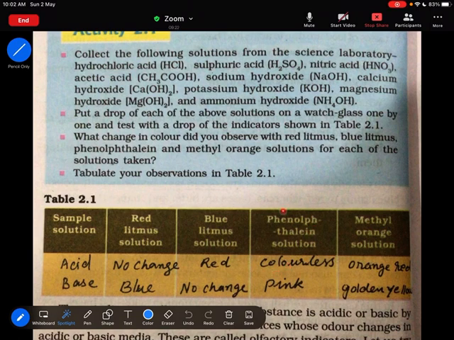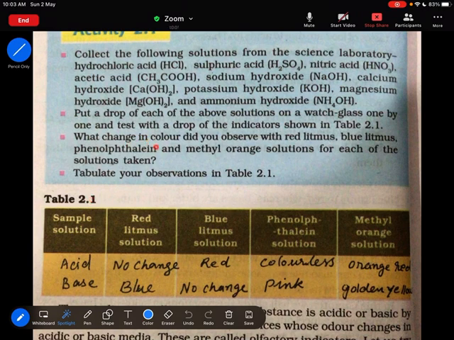Phenolphthalein is an indicator. So if you add this indicator phenolphthalein to a base, you will get a pink color. If you add methyl orange solution to a base, you will get a golden yellow color. So put a drop of each of the above solutions on a watch glass one by one and test with a drop of the indicator shown in table 2.1.